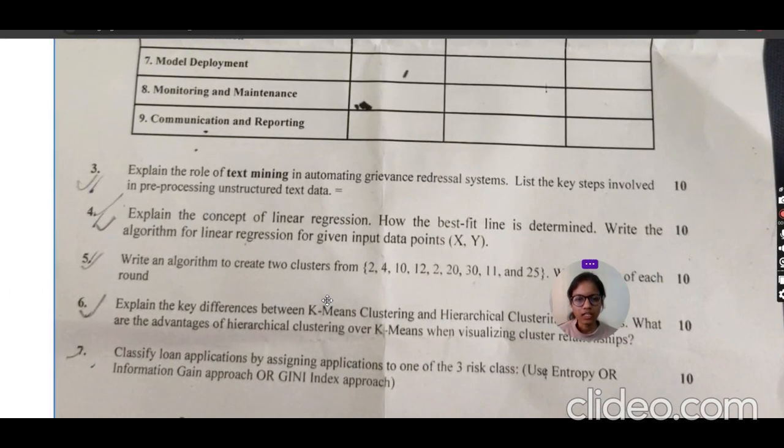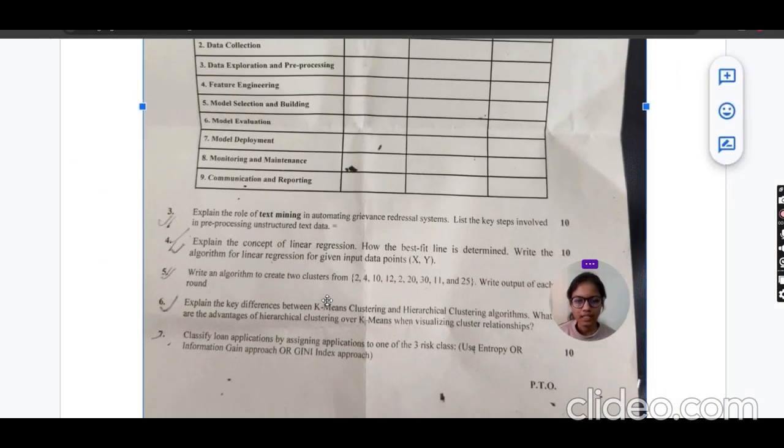Next, question number 4, we can see in this paper: explain the concept of linear regression, how the best fit line is determined. Write the algorithm for linear regression for given input data X and Y.